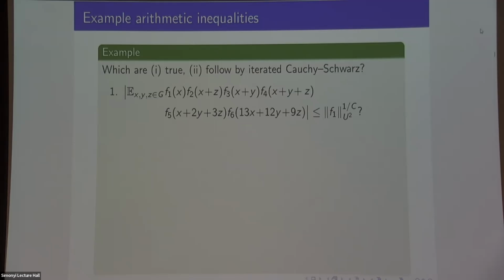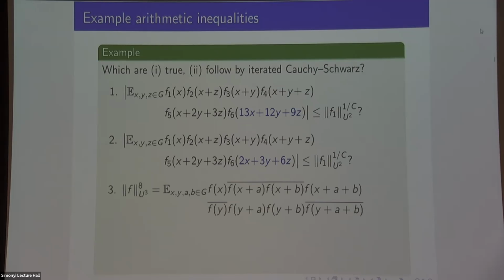Okay, it's a question. The second question looks very similar to the first, but the only thing I've changed is the coefficients on the 6th form. So if I ask the same question but with different numbers, is it true now? That's something you might want to know.